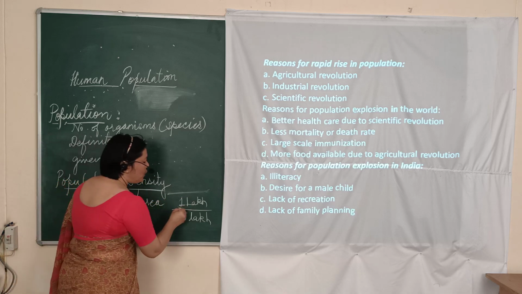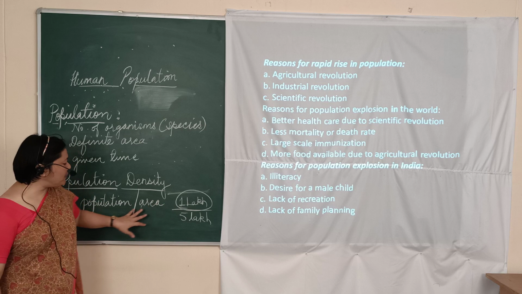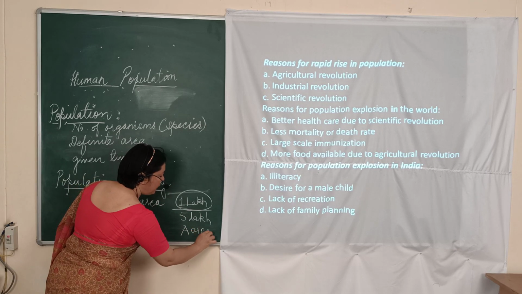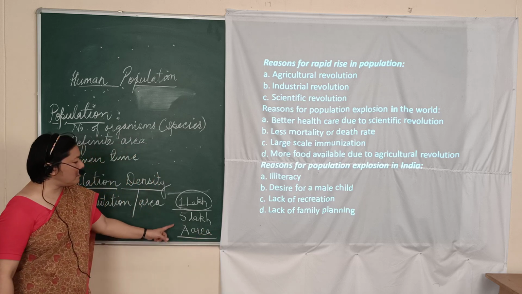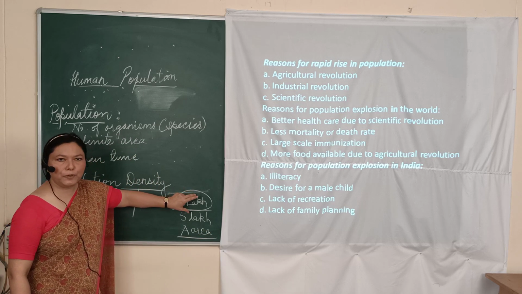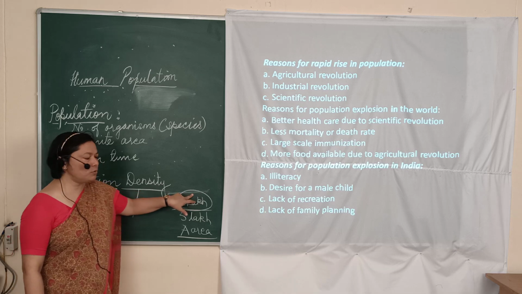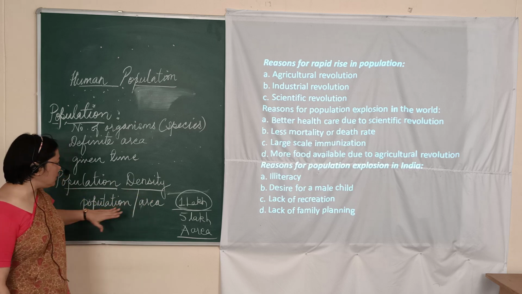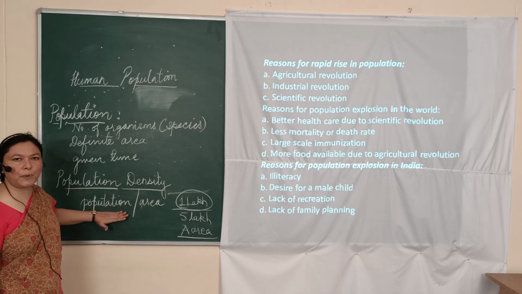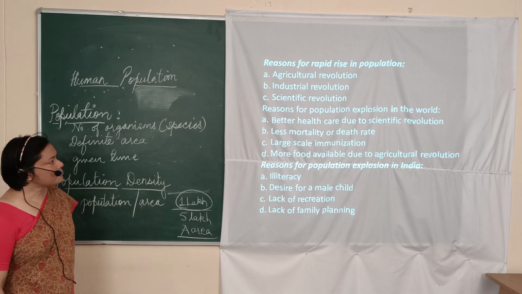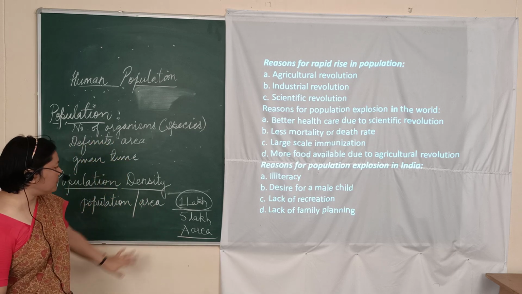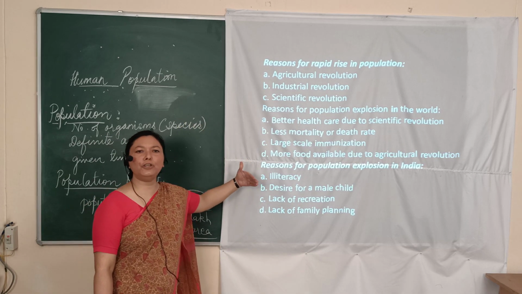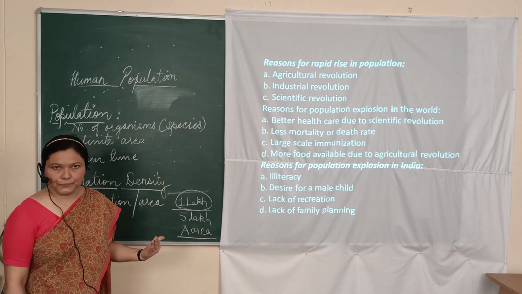Now, at present the population is 1 lakh. The area of that city is a particular area. Let us say the area is A. Now, in that particular area, the number of people living in that area accounts to its density. So, how do we define population density? It is the number of people or the population occupying a definite area or per unit area.